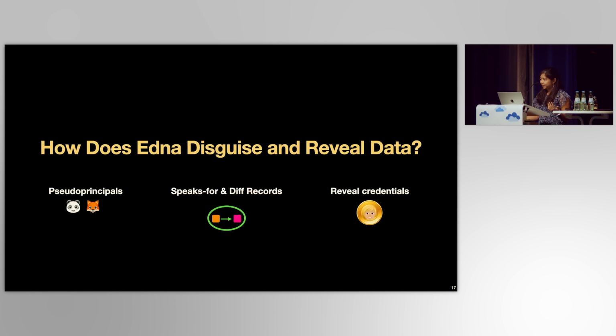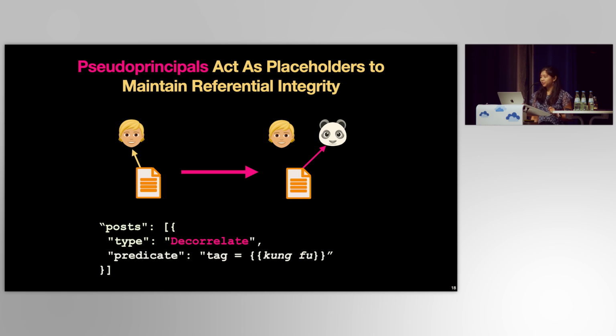So we've seen what developers and clients do, but now let's actually dive into the techniques that Edna uses to disguise and reveal data. Pseudo-principals serve as Edna's way of implementing placeholder data. They let users dissociate data and create throwaways without breaking the application. In this example, Bob instantiates the throwaways disguise spec to decorrelate all Kung Fu posts from their account. This causes Edna to automatically generate pseudo-principals, in this case, the anonymous panda, to maintain referential integrity.